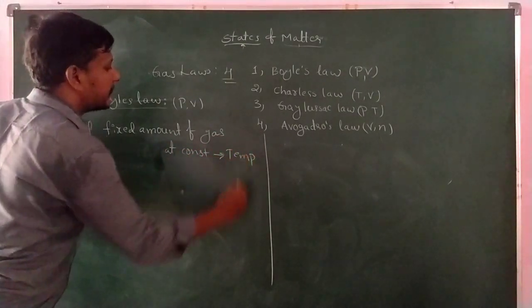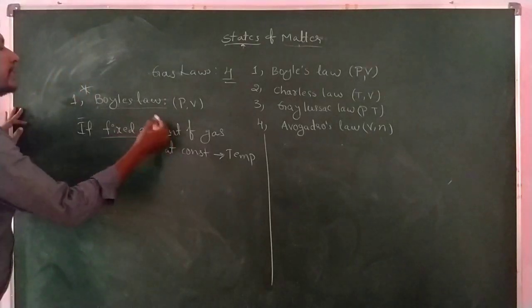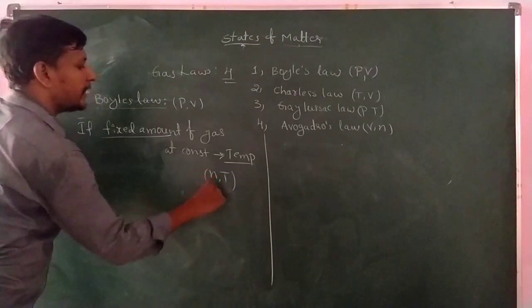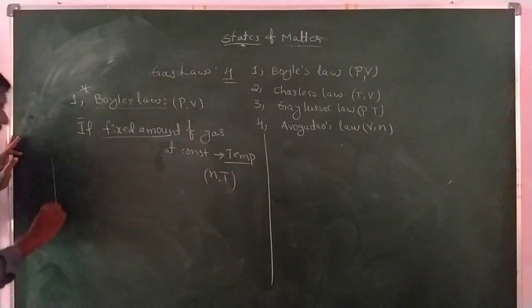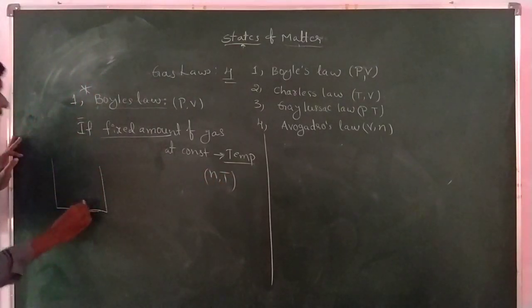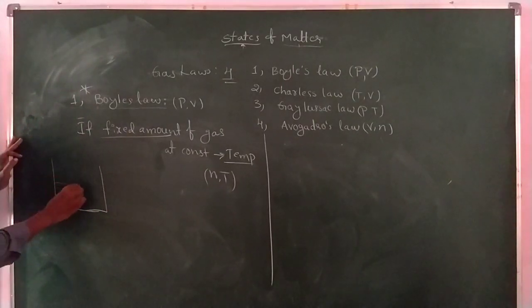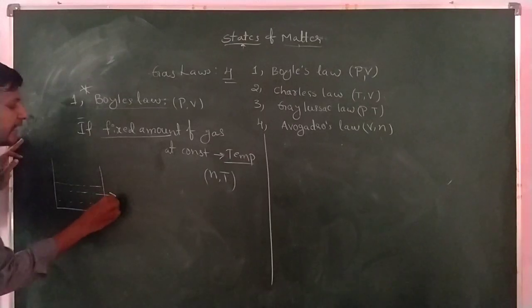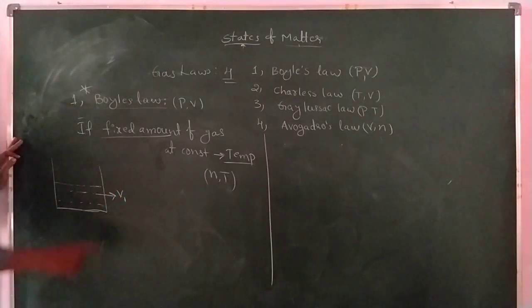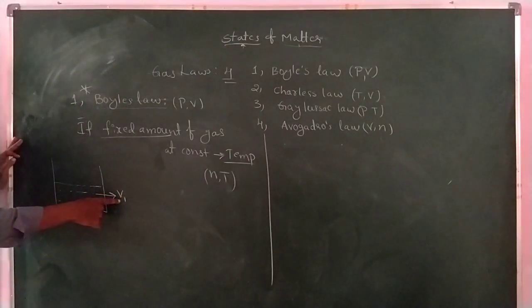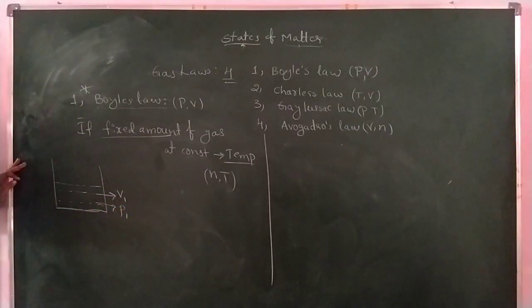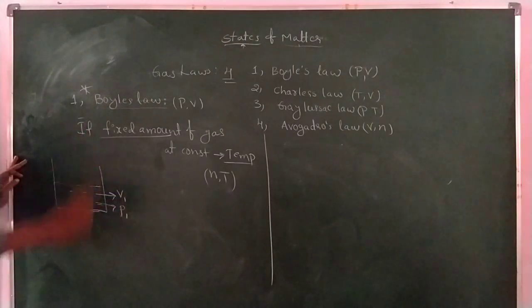Fixed amount means n is constant, and constant temperature means T is constant. If the gas is taken in a vessel, it occupies a volume V1, considered as the initial value, and exerts a pressure P1, the initial pressure.